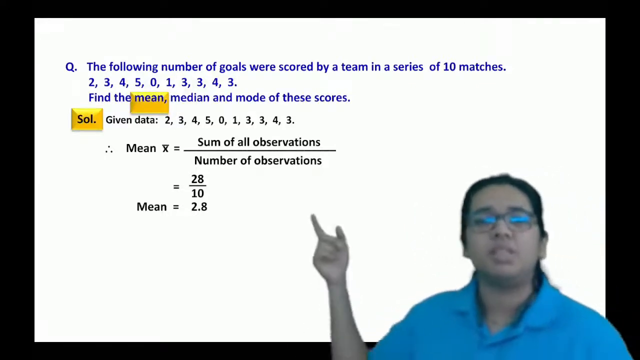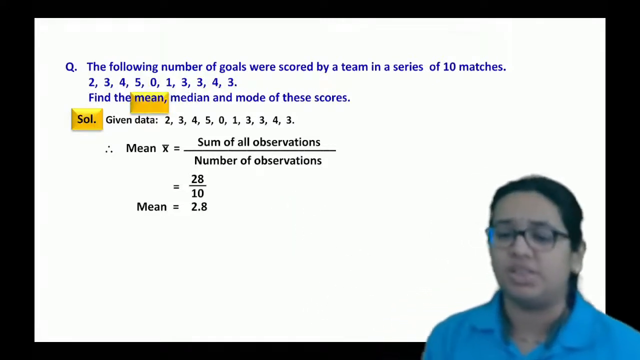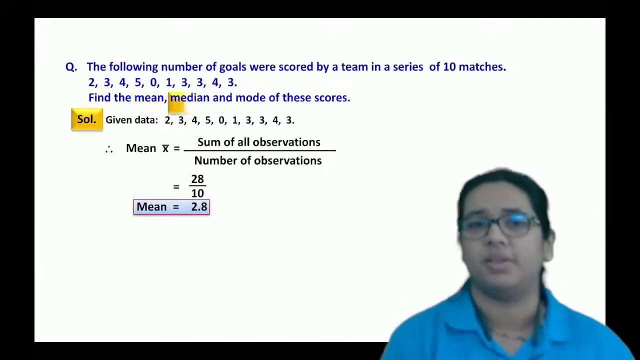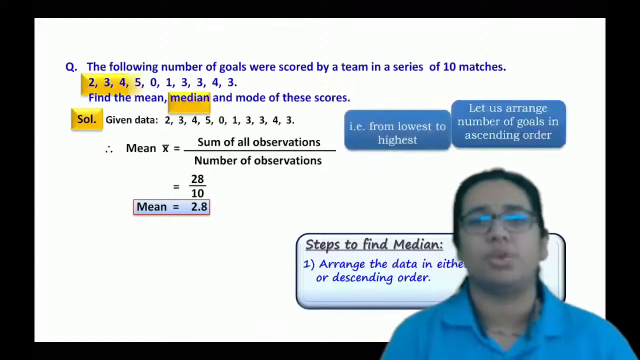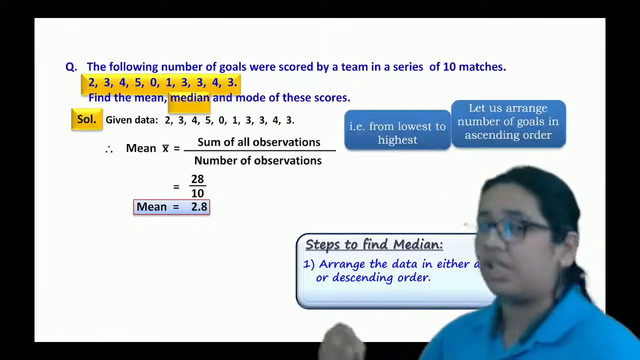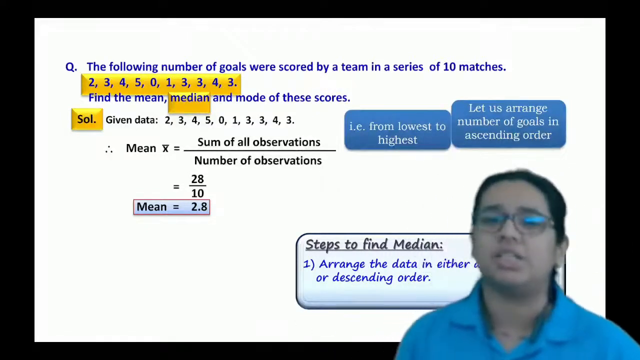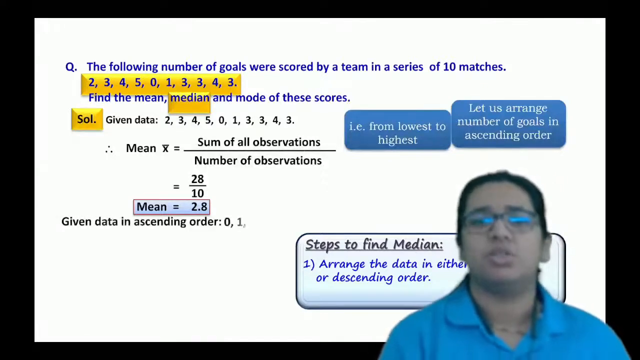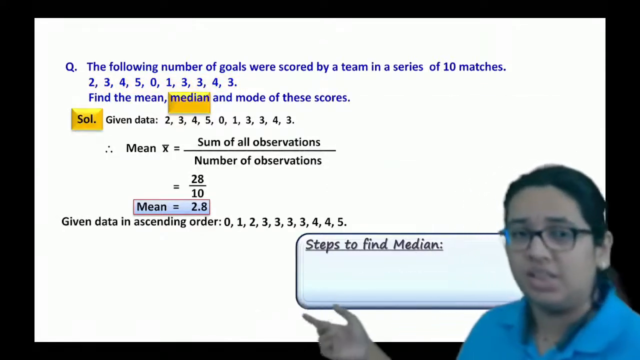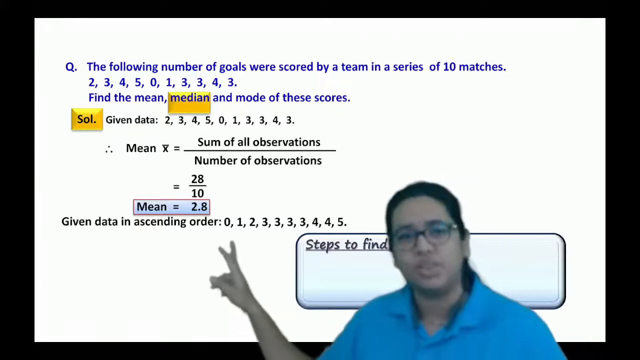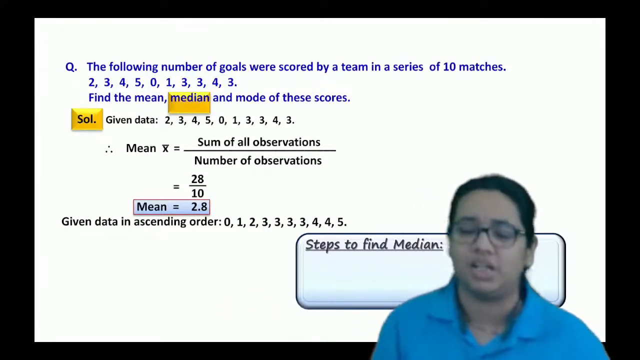Okay. So mean is nothing but 28 upon 10, which is nothing but 2.8. Similarly, for median, you just have to arrange all the data in ascending or descending order. So we'll consider it in ascending order. So we start from 0, then 1, 2, 3, 3, and so on.